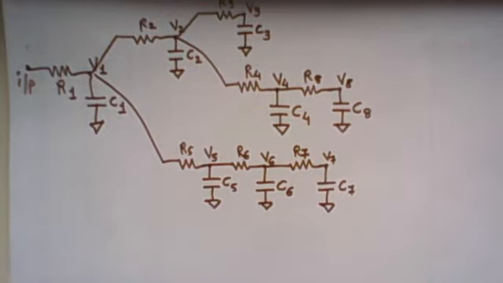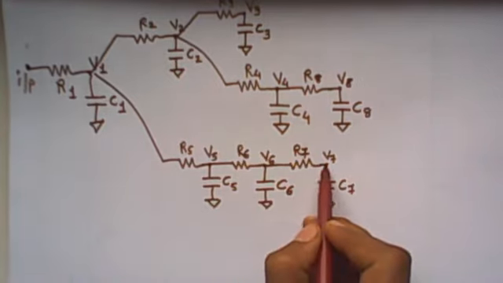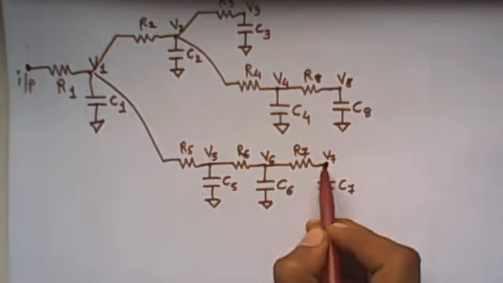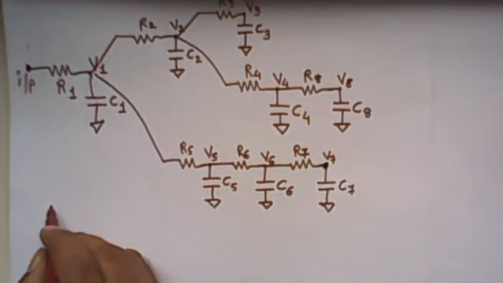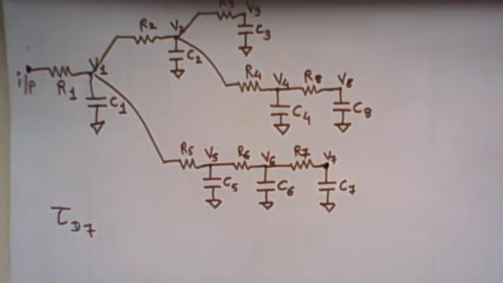So this is the one network, and our interest is to find the propagation delay time of the input node to node 7. This is the question. We want to find tau D7, where i is 7. Now first of all we have to check whether this network satisfies all the assumptions of Elmore delay analysis or not.